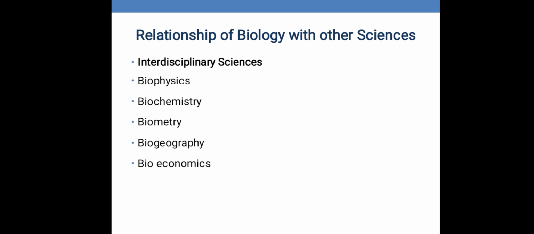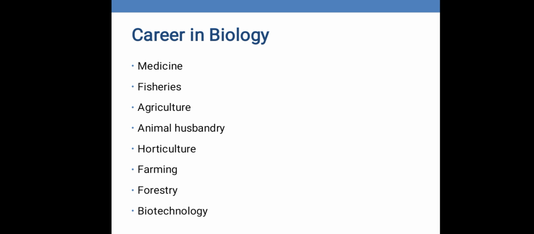Next is biogeography. In this subject of biology, we see how different geographical regions in the world impact the life of species that are living inside them, and how the species are distributed among different geographical regions on the earth. Then there comes bioeconomics. So bioeconomics is when we see biology from an economic point of view, like how living organisms are causing a profit and loss value for us. So that was all about the relationship of biology with other sciences.